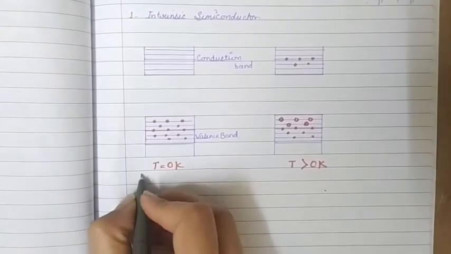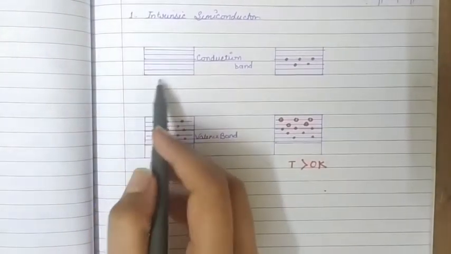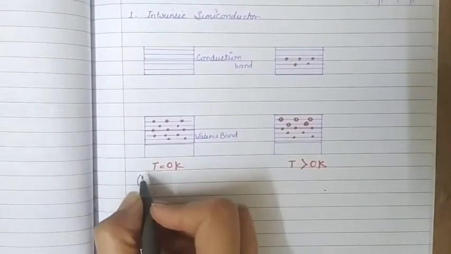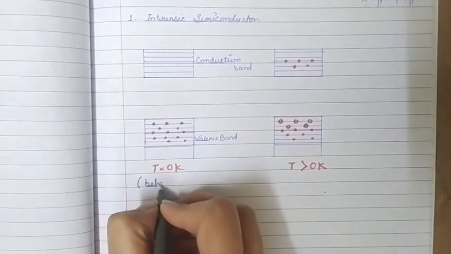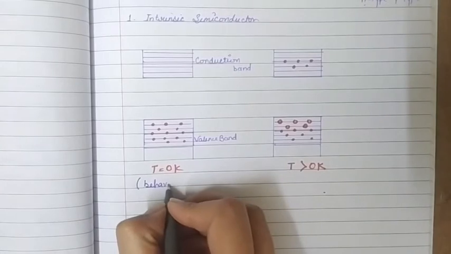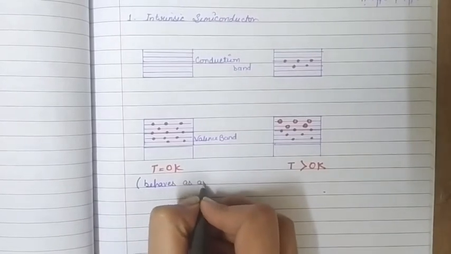At T equal to 0 Kelvin there are no electrons in the conduction band, therefore this intrinsic semiconductor at 0 Kelvin behaves as an insulator.